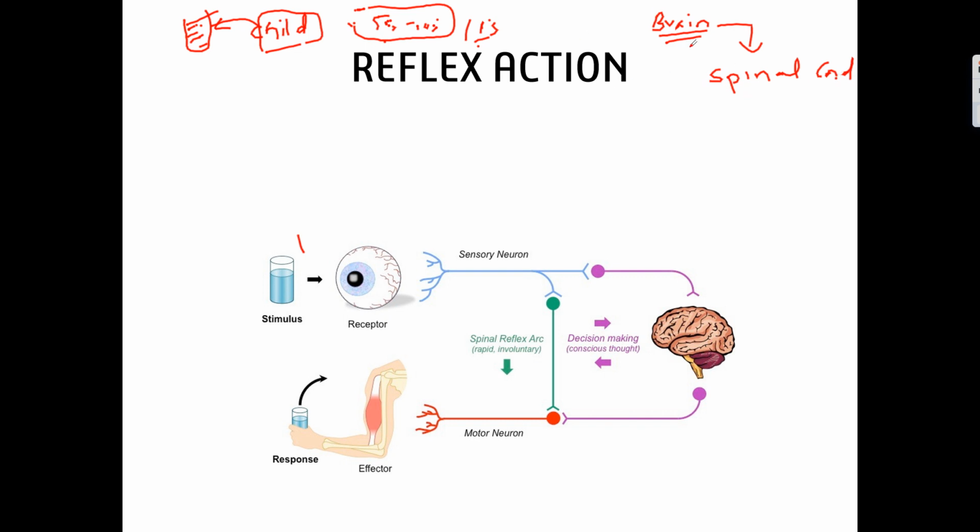There is no need of processing the second time. Directly for the stimulus, the spinal cord will show the reaction, and it will tell the brain, oh, this happened again, I have done this work. Hope you understood my point of view.